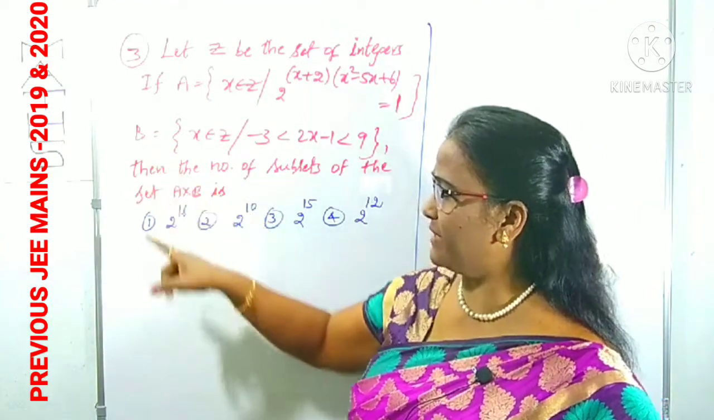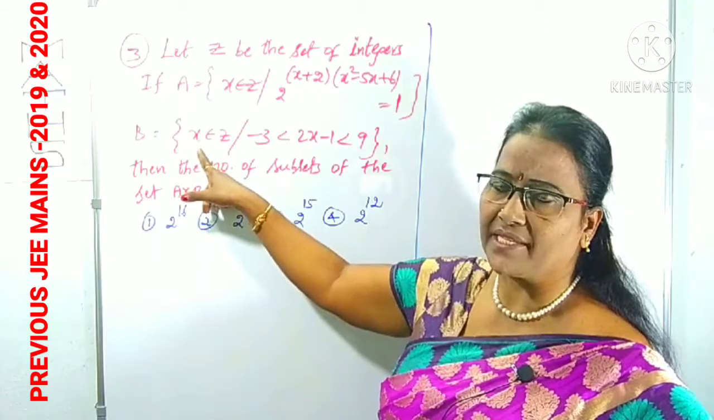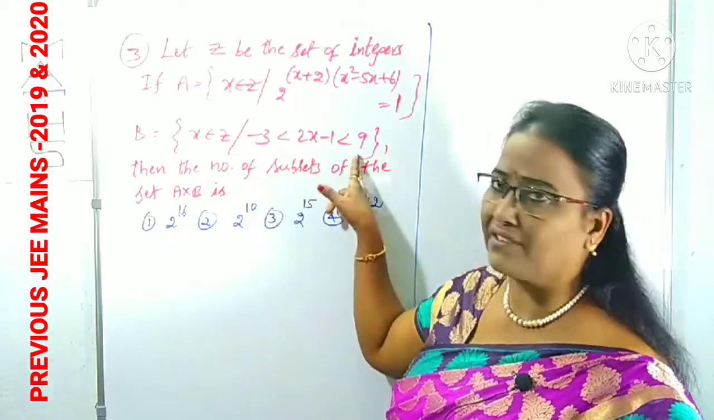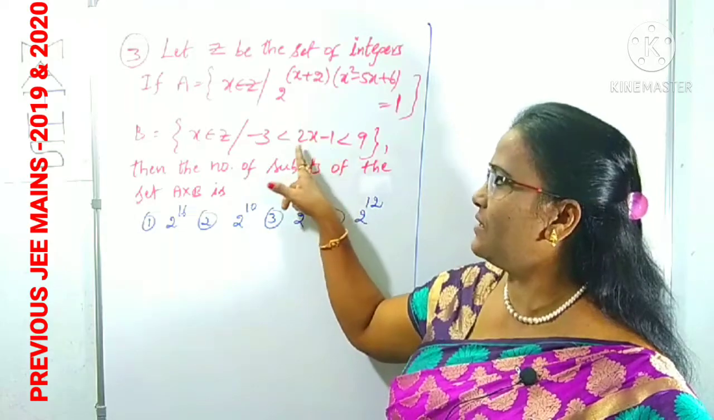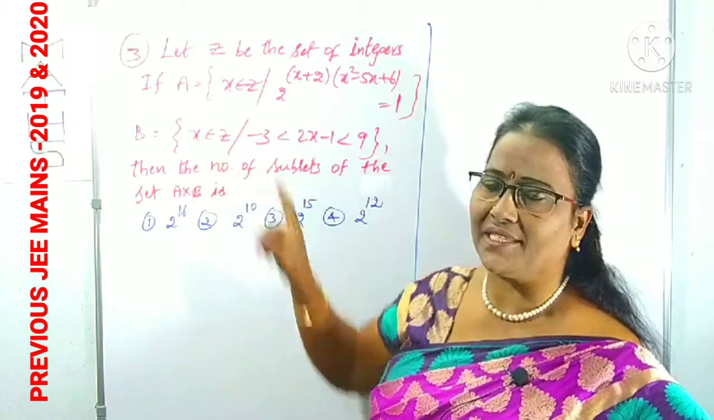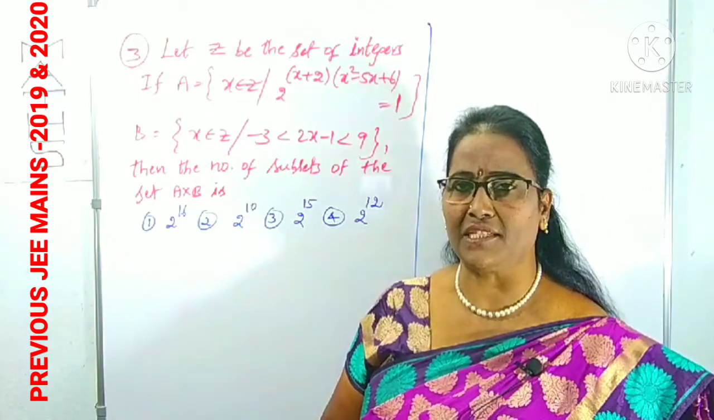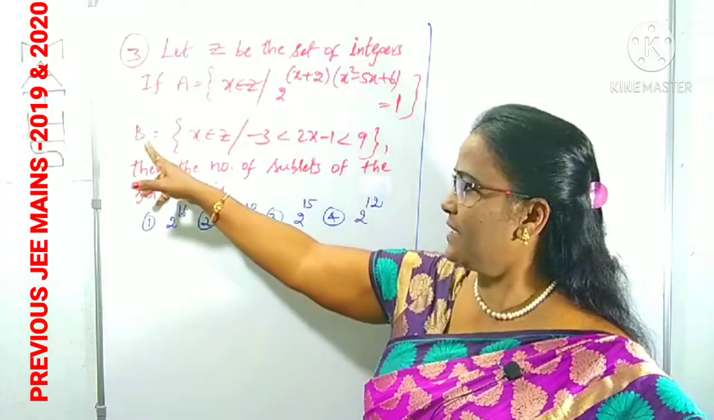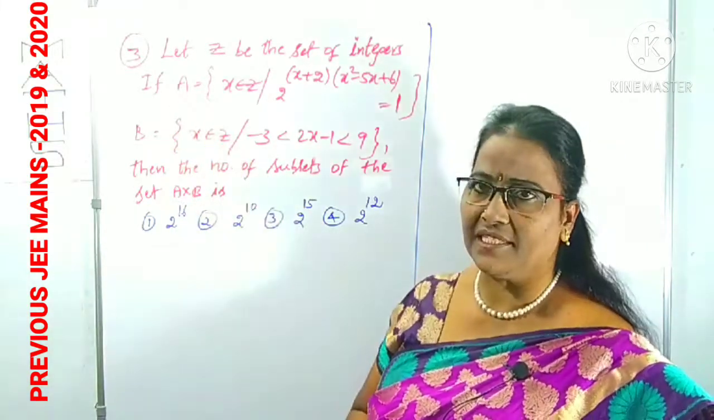And set B is given as, here also we can choose x belongs to Z. X values we can collect from this equation such that x belongs to Z. Z means here I said just only integers. That is set B. There are two sets like this he has mentioned.